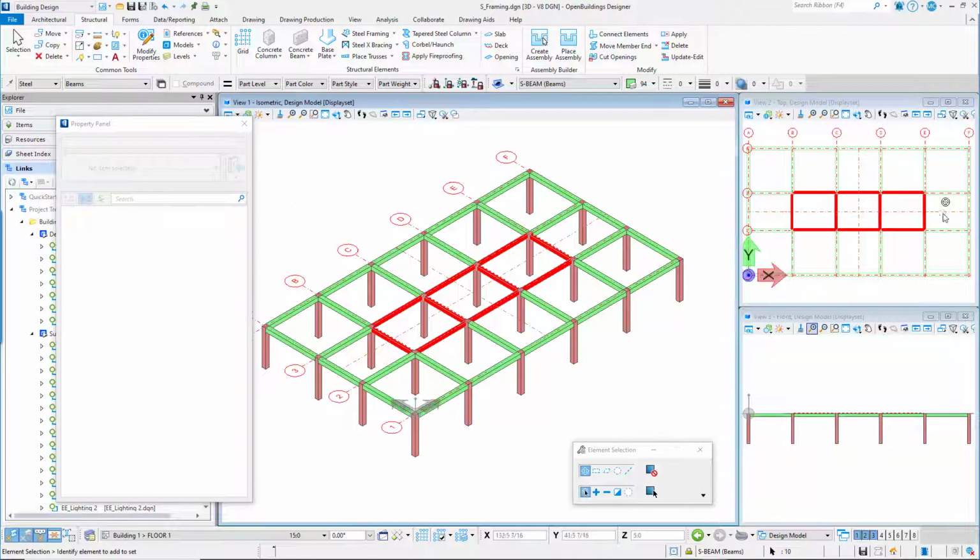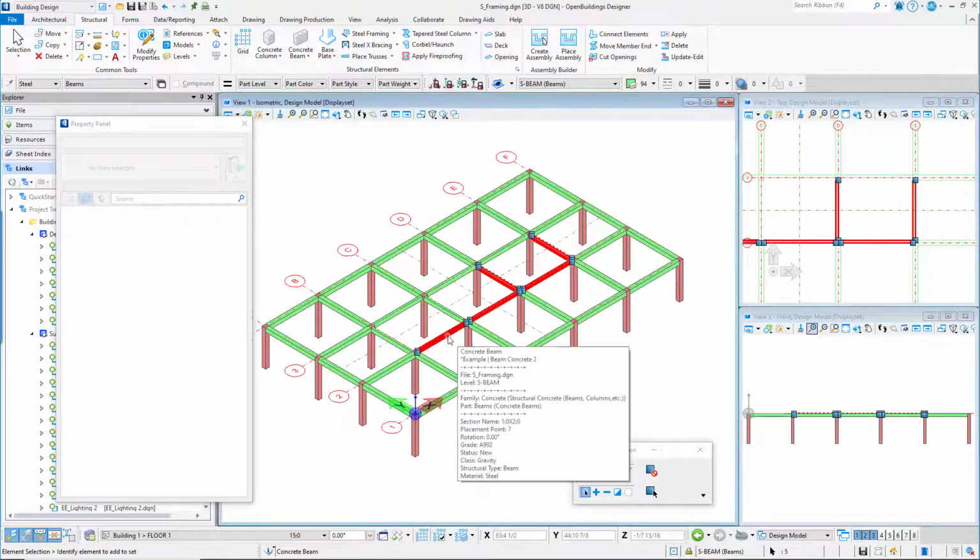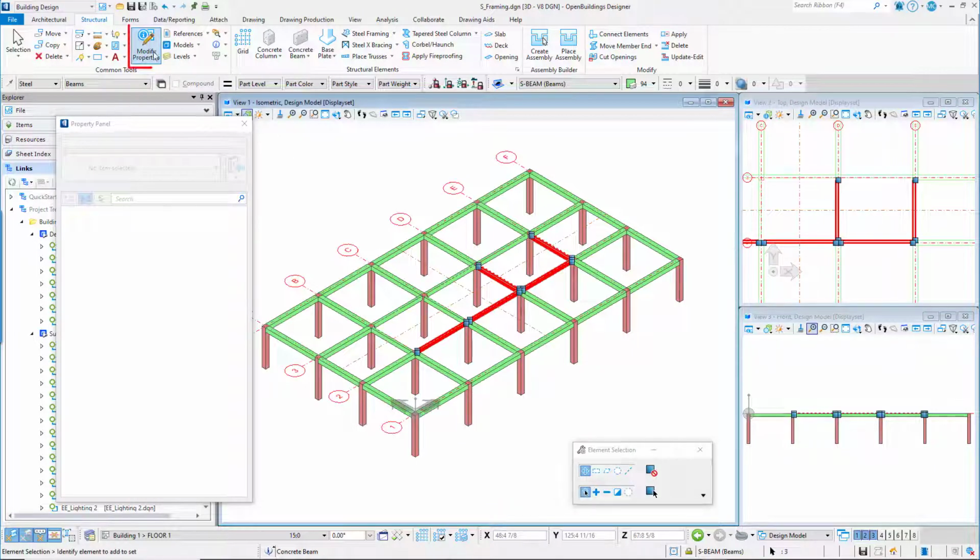Using the same method, modify the placement point of the 2 interior beams on grid lines D and E, and the 3 interior beams on grid line 2 to the top left.